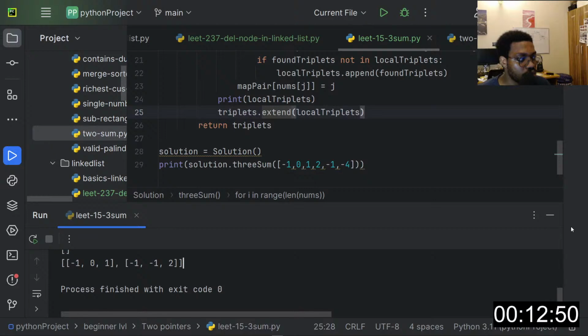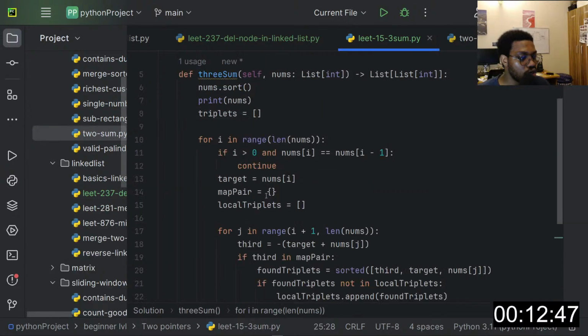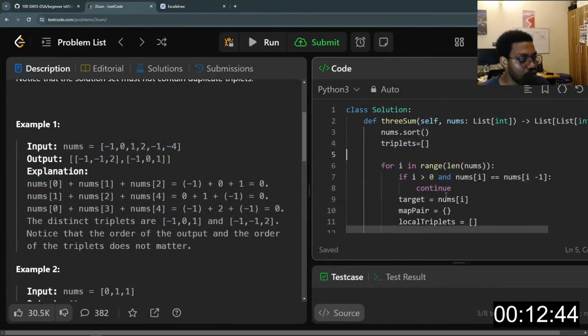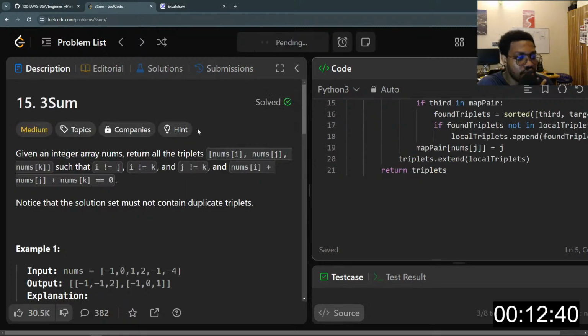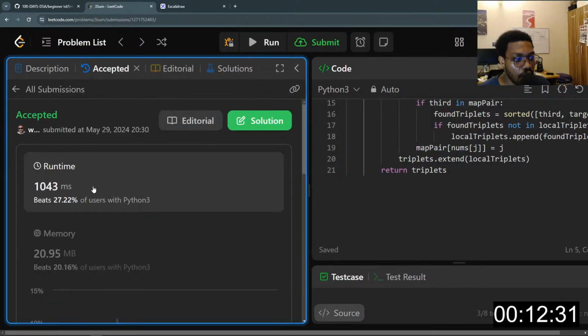All right. This solution is not the best of solutions. It actually passed the test cases, but the good thing about this is this was a solution that came from planning. You can see it's 22%, which is really low.